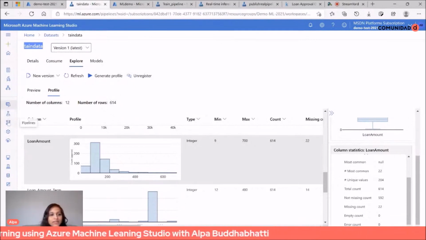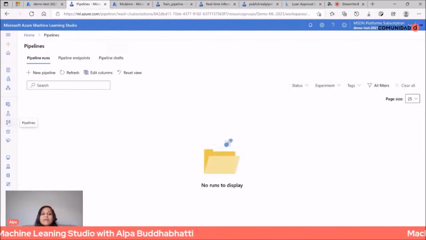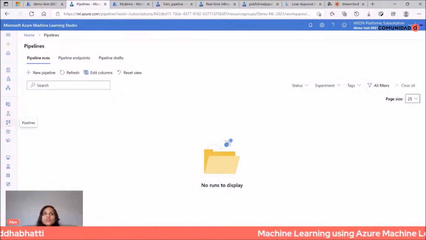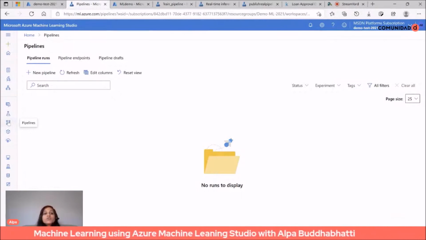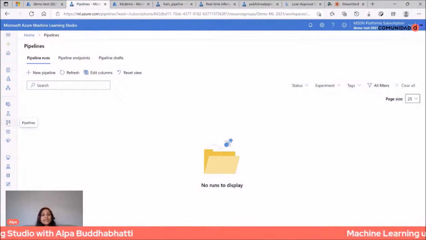let's go to pipeline. As I said earlier, a pipeline is a set of sequential steps, and it executes steps in order to produce your machine learning pipeline. You can train your model here, you can deploy your model here, and you can use computes, and you can connect your data set, and connect one component with other components.